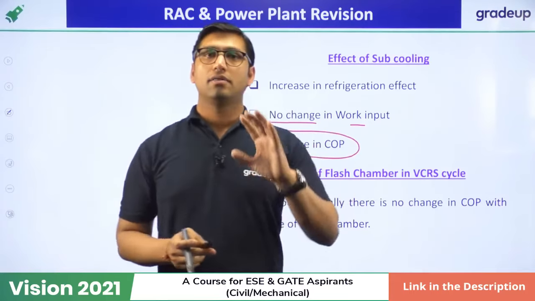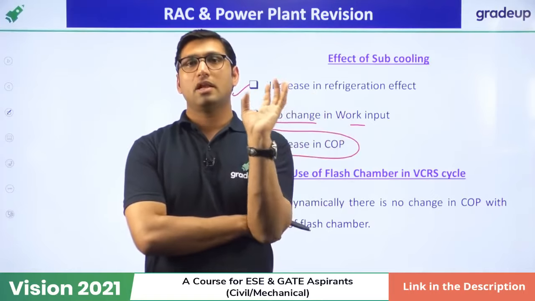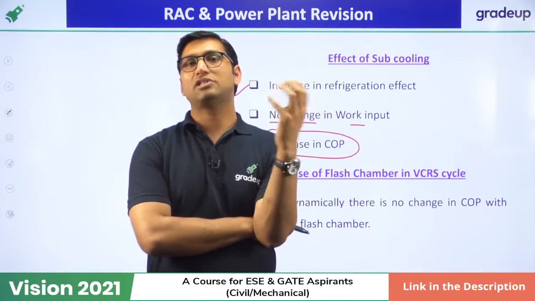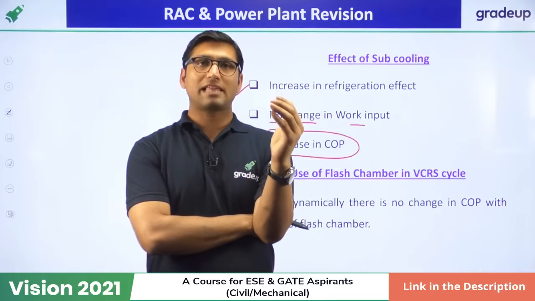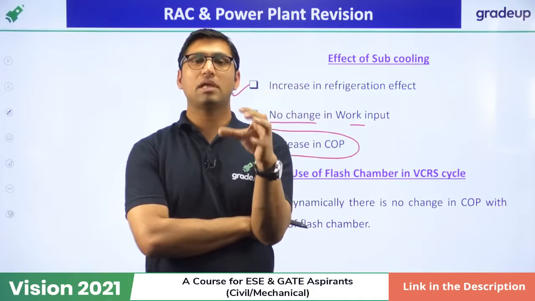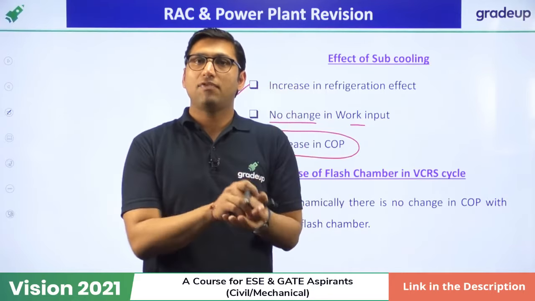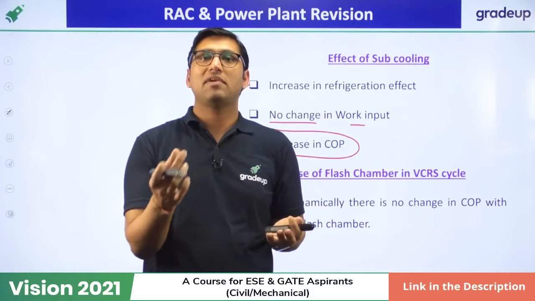So, this flash chamber is a device used to separate the liquid and vapor refrigerant. Now, you must tell me where this device should be kept. After expansion through the throttling device, it gives you a mixture of liquid and vapor refrigerant. If we provide only vapor refrigerant, it will be very easy to compress.